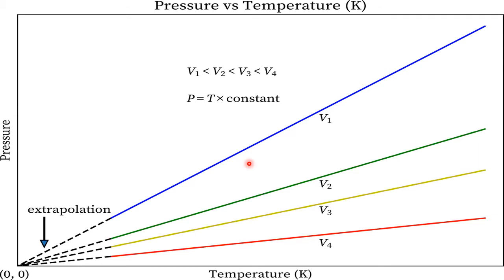When you extrapolate these graphs, all will meet at the origin. What does this 0, 0 indicate? When the temperature is 0, pressure is 0, or when the pressure is 0, temperature is 0. So both are interrelated.